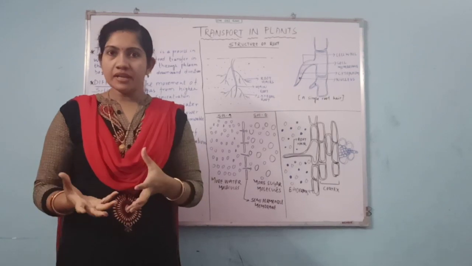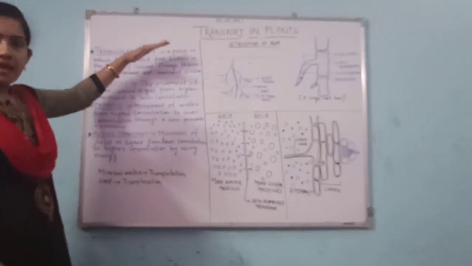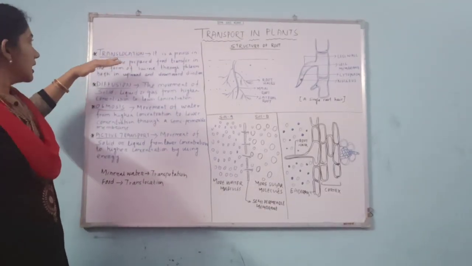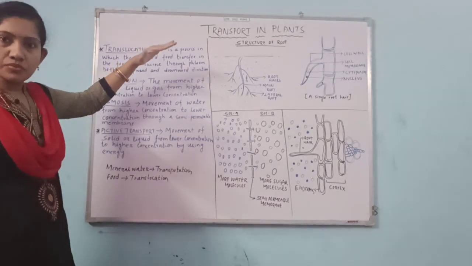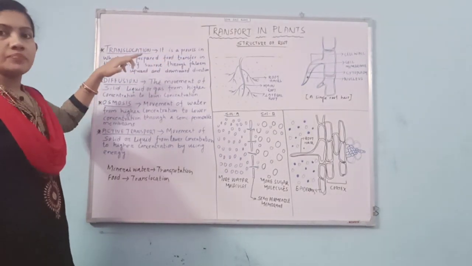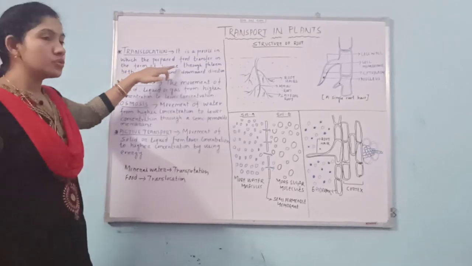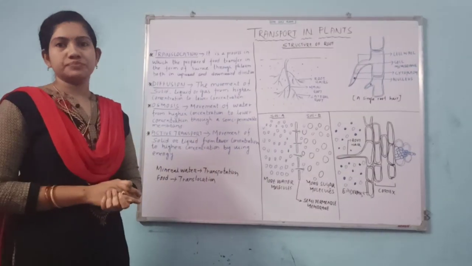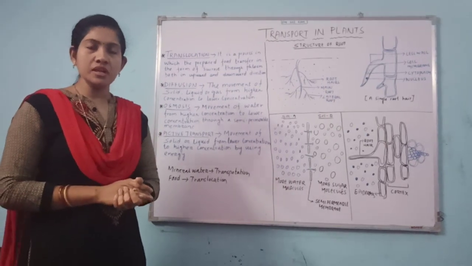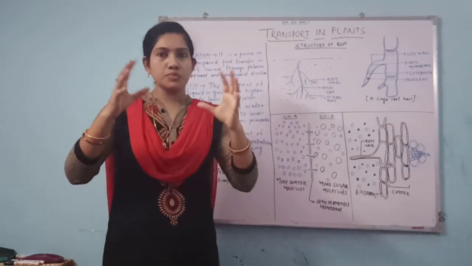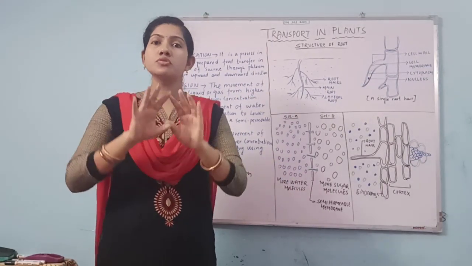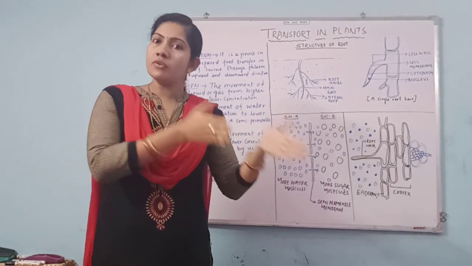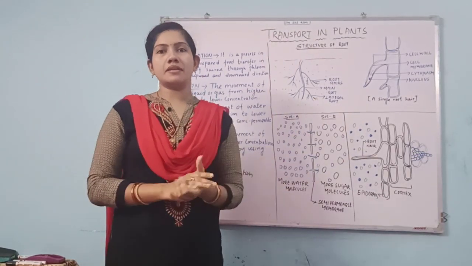So we can define translocation as a process in which the prepared food is transferred in the form of sucrose through phloem throughout the plant. So what is translocation? Translocation is the transfer of food in the form of sucrose through phloem throughout the plant.